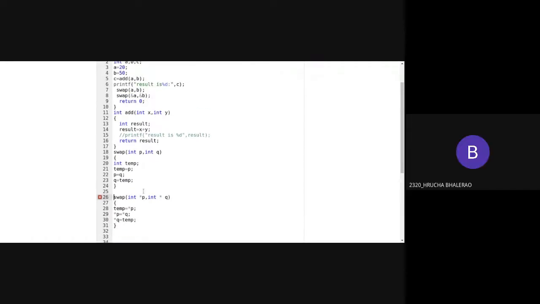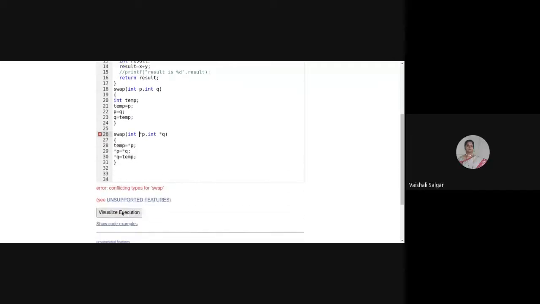Ma'am, you have not written int temp. But I'm not catching anything. Ma'am, there is a space between star and Q. In the swap, int swap. The compiler is not recognizing that space.